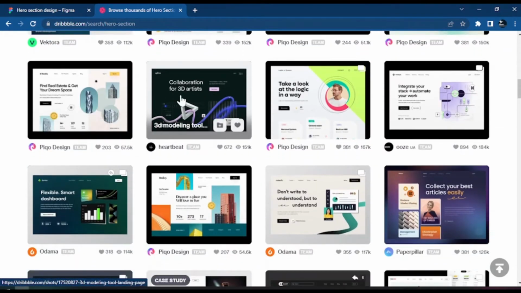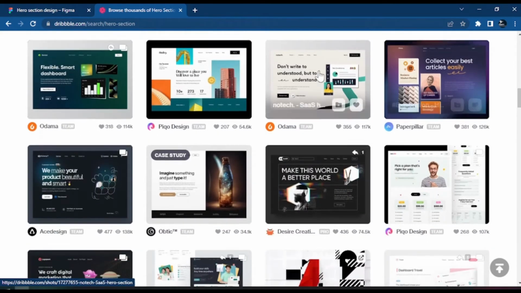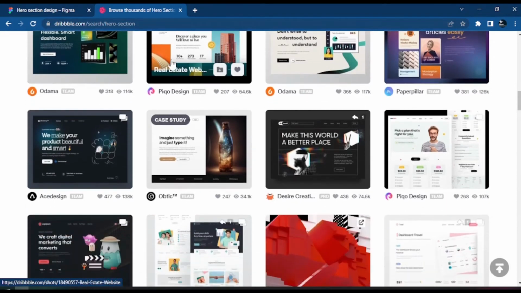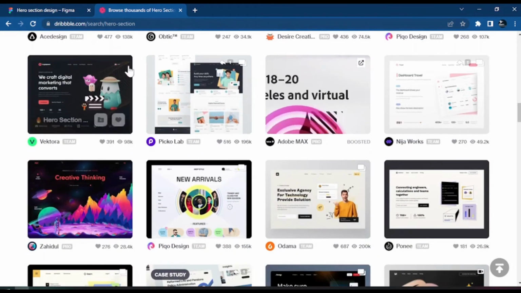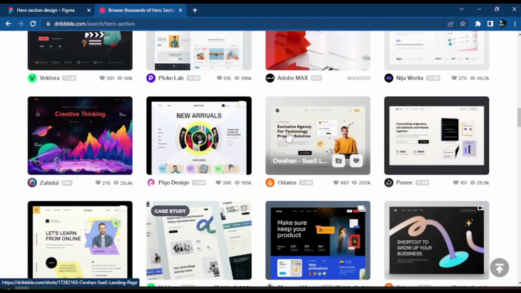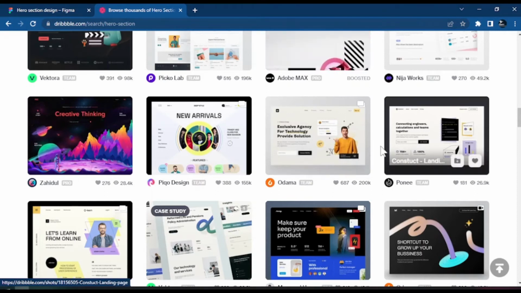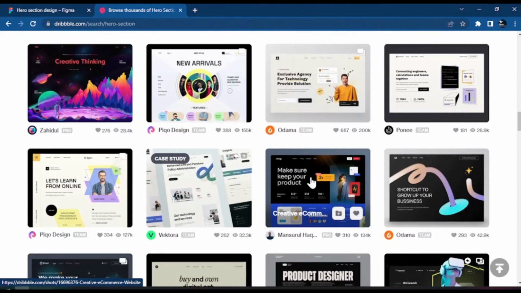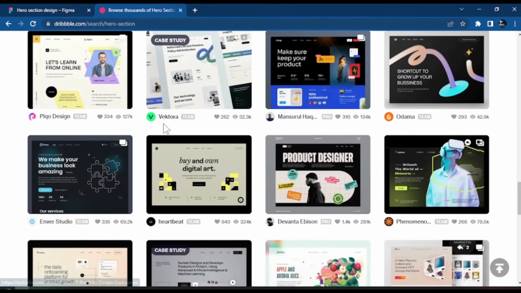So anytime you want to get design inspiration, just come here, look at two designs, try to find something the two of them have in common, and then you could try to use your own creative ideas to make that kind of design. That's how the design world works. So always learn from others, always watch all these things, and always spend your time to understand why the designers designed this kind of thing, and what message they want to tell you when you look at the site, what kind of message they want to give people whenever they look at the site. Those are the kind of things we will try to figure out here.